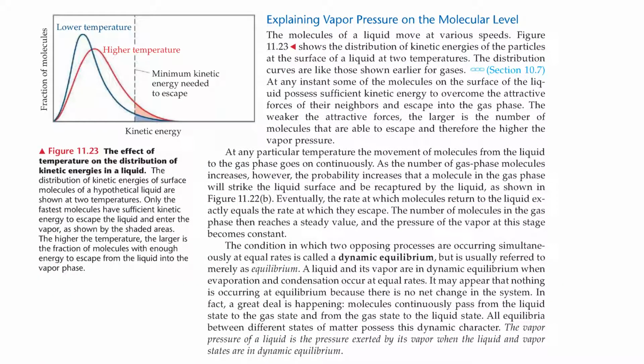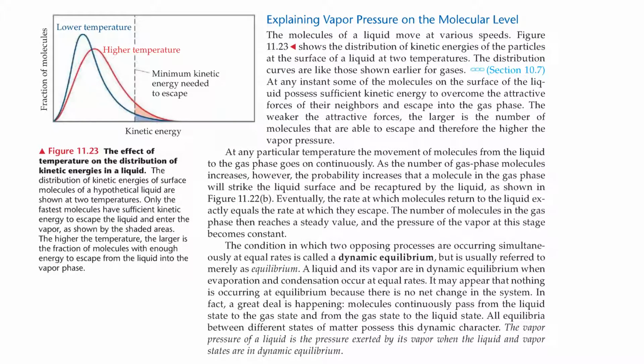Explaining vapor pressure on the molecular level. The molecules of a liquid move at various speeds. Figure 11.23 shows the distribution of the kinetic energies of the particles at the surface of a liquid at two temperatures. The distribution curves are those shown earlier for gases. At any instant, some of the molecules on the surface of the liquid possess sufficient kinetic energy to overcome the attractive forces of their neighbors and escape into the gas phase.